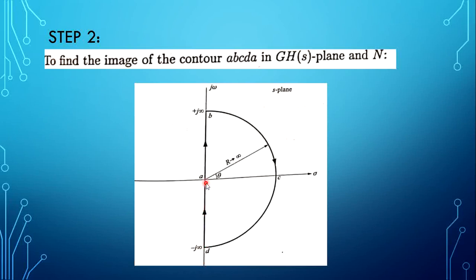It approaches at small point A and it reaches plus j infinity, comes back to C, then D, then E. This is the contour of ABCDA for open loop transfer function in this plane.